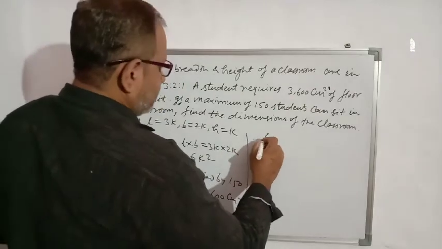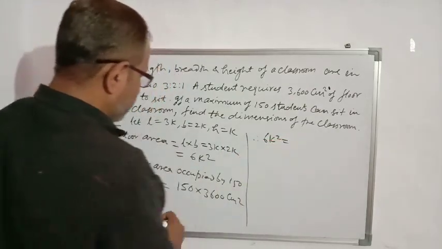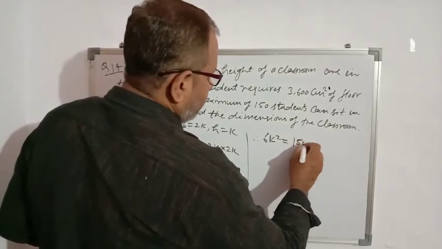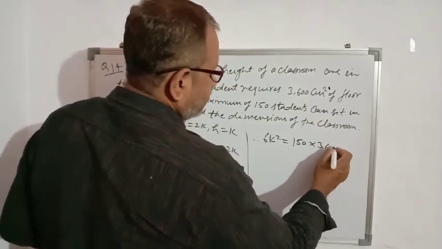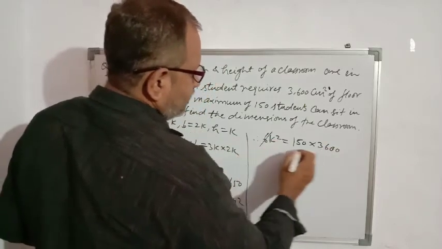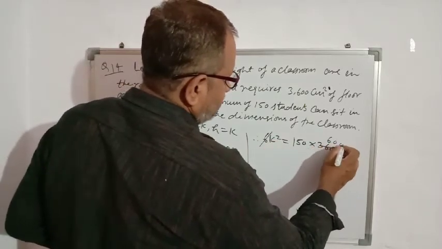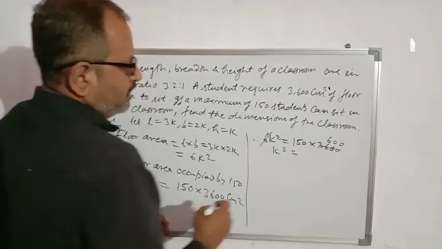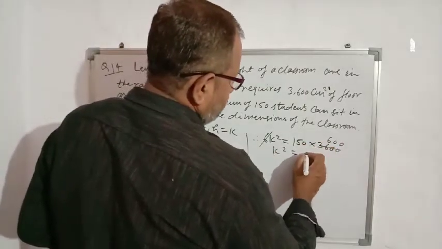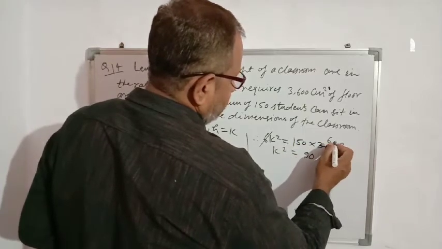So therefore 6k square is equal to 150 into 3600. We can cancel by 6. 6 sixes are 36, 600. So k square is equal to 15 into 6, 90, and then 0 0 0.